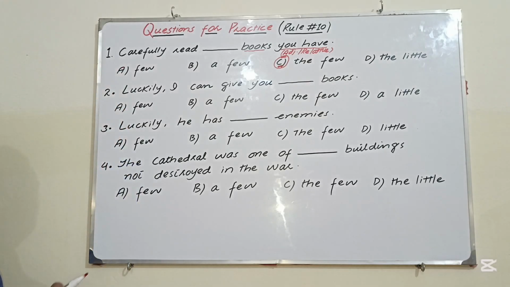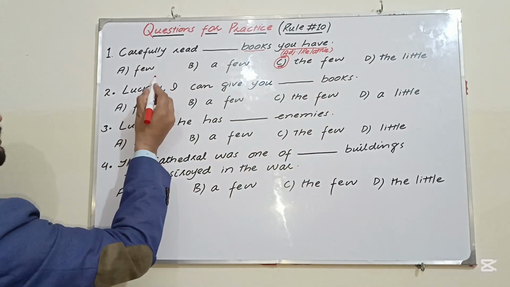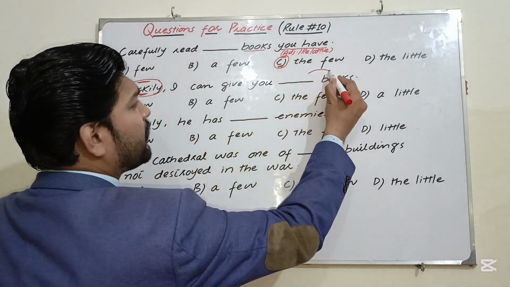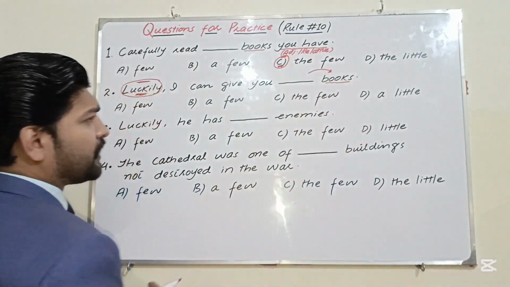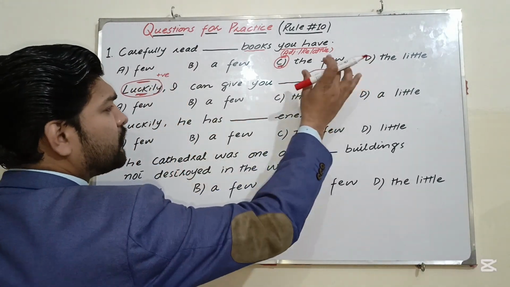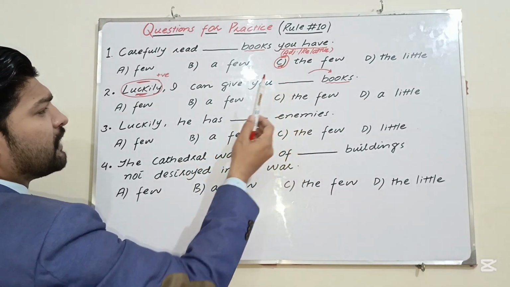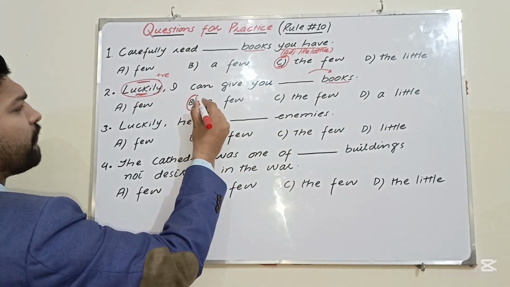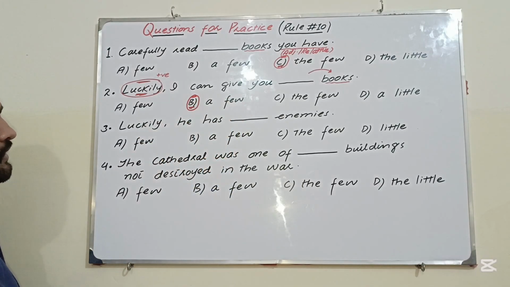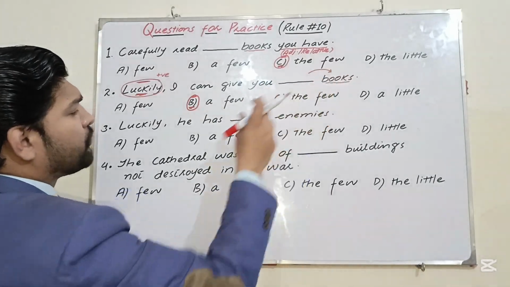Question number 2. Luckily, I can give you dash books. Where is the clue? Luckily. And after the blank, books. There are two clues. Luckily, positive. Books, positive. So the positive answer will be a few. A few means some or small in number and has positive sense. So the correct answer will be: luckily I can give you a few books.